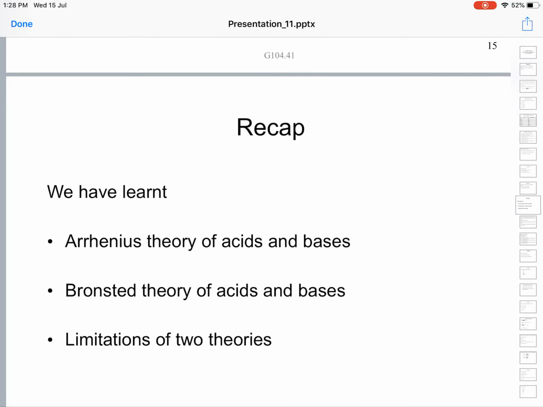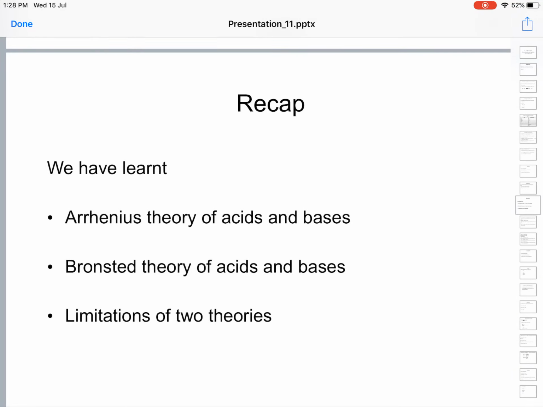Before that, let's recapitulate. So far in this chapter we have learned the characteristics or properties of acids and bases, and we have learned the Arrhenius theory of acids and bases, which defines an acid as a substance which releases H+ ions in water, aqueous solutions, and a base as a substance which releases OH- ions in aqueous solutions.